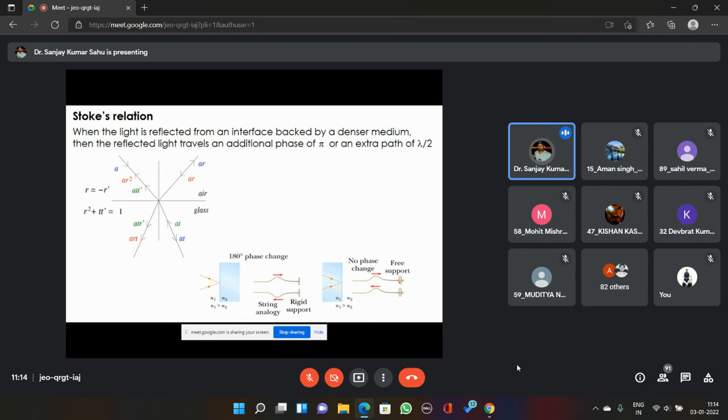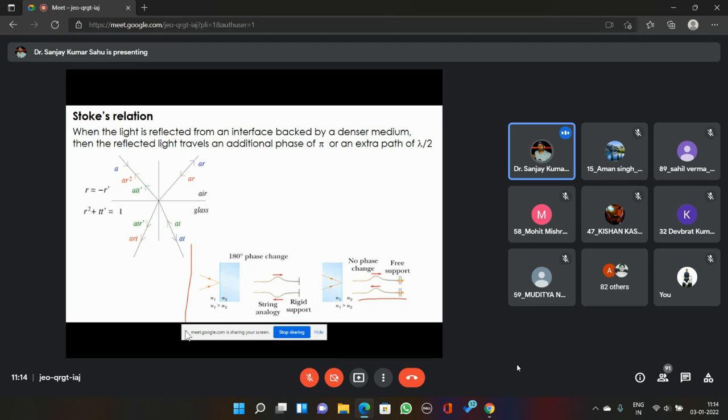If the support is not rigid and you haven't tied the rope to the support very tightly, very rigidly, then there will be no additional phase difference between the incident and reflected disturbances. This is a mechanical analogy of the second case.